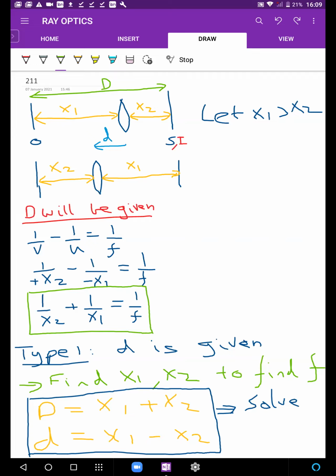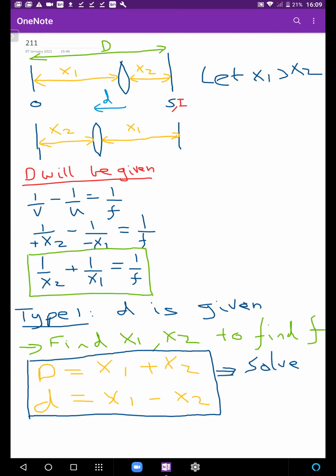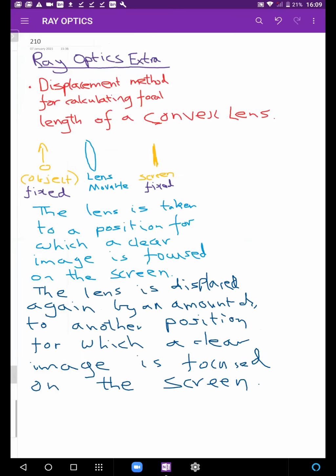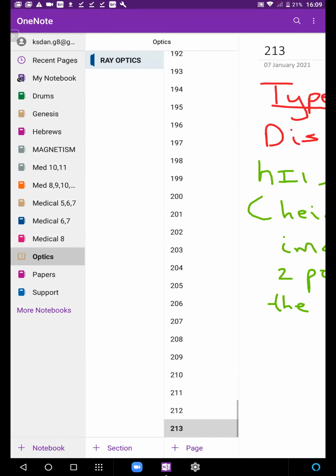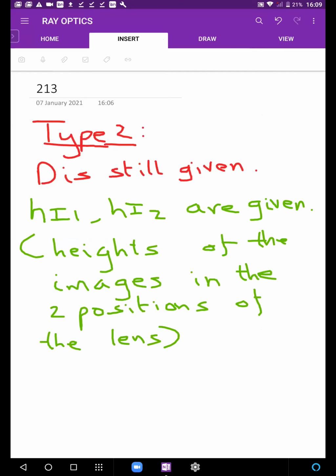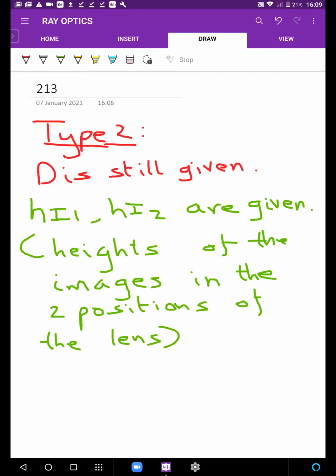So this is only for convex lenses. It is written here, convex, right? Got it? Okay. Heights of the images in the two positions of the lens.